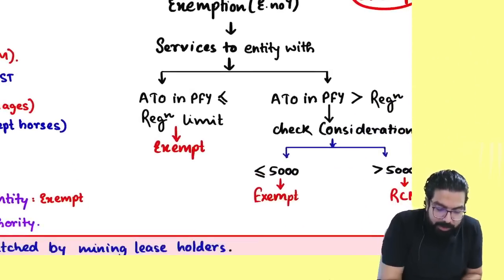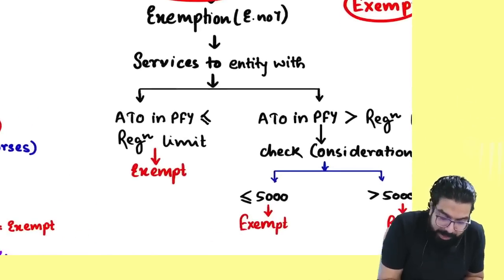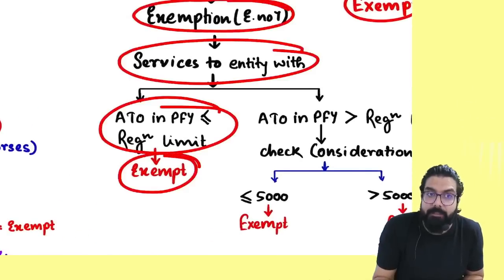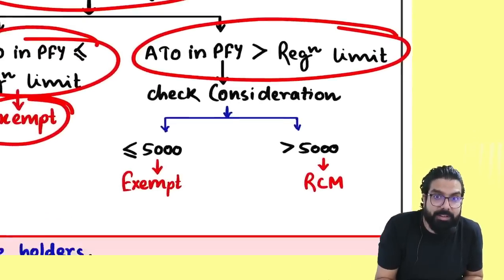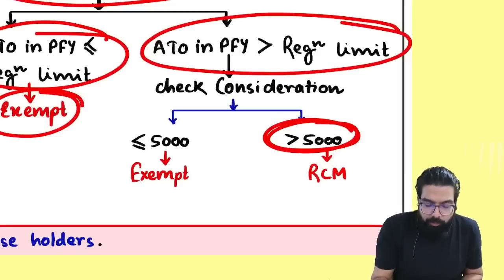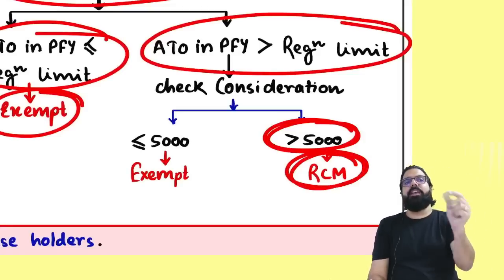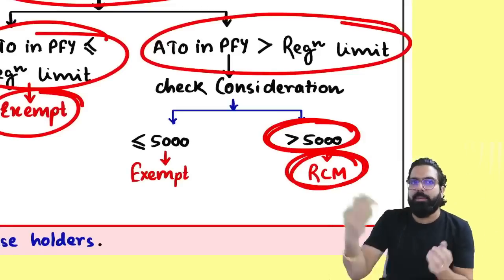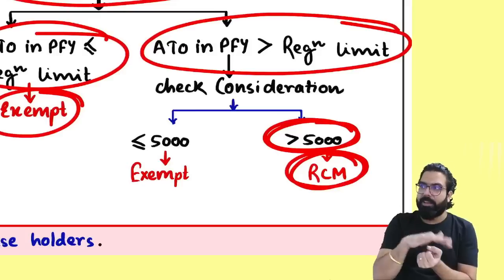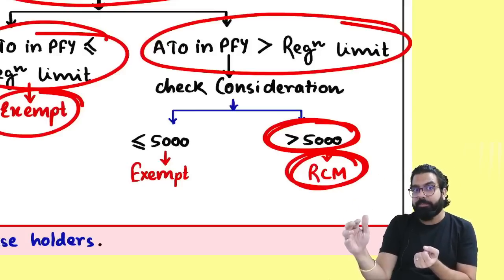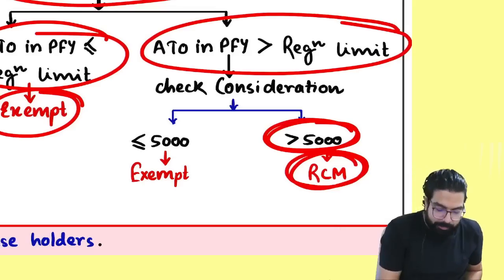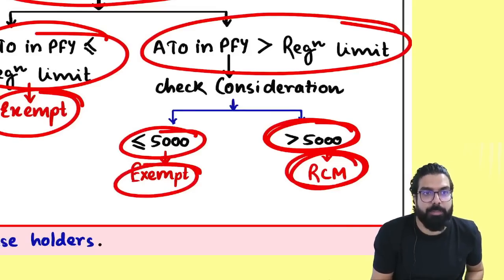Remember, see here, if it is RCM, but then entry number 7 came and told services given to small business entity, then exempt. Services given to big business entity, then check the consideration; if the amount is more than 5,000, only then RCM. So any other service given by the government to a business entity, which is a small business entity, exempt. Big business entity, and amount is more than 5,000, only then RCM will come. If the amount is less than or equal to 5,000, it will always be exempt.